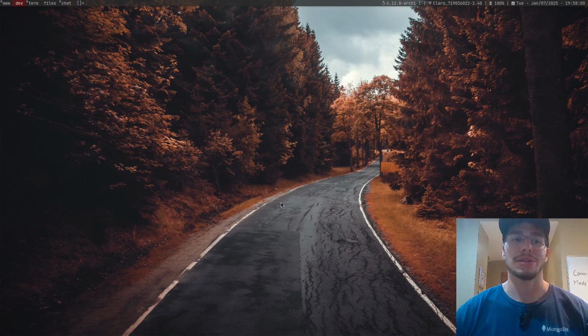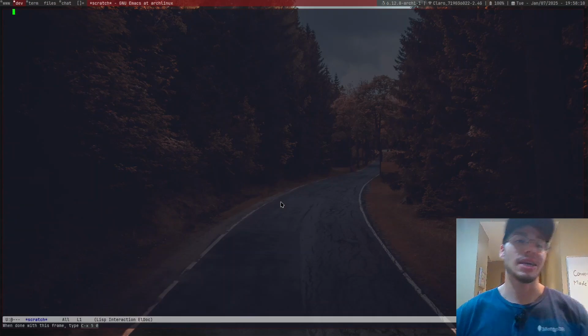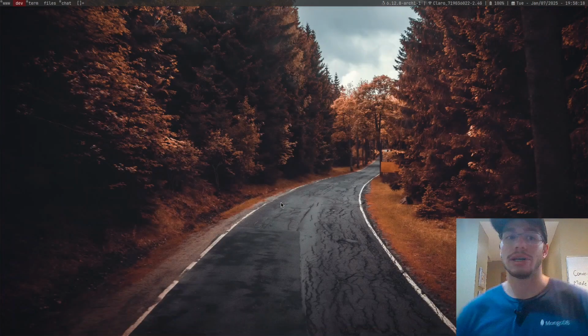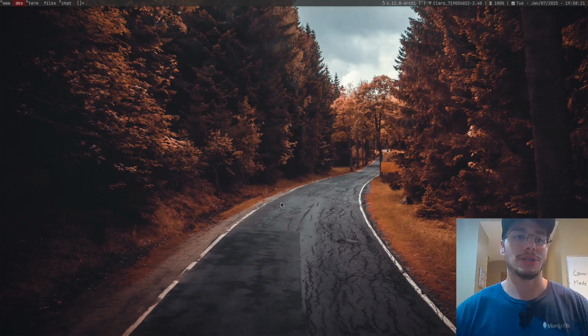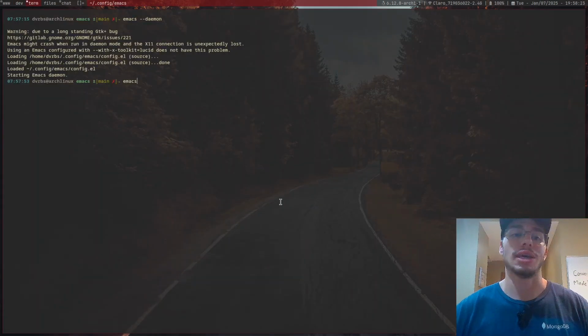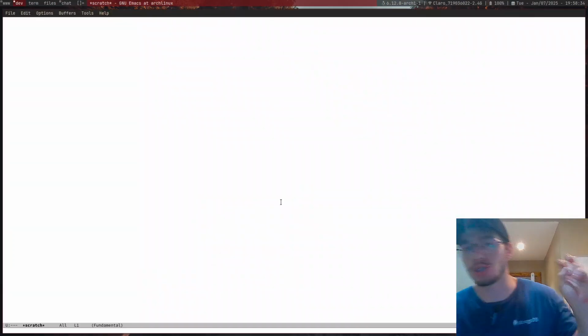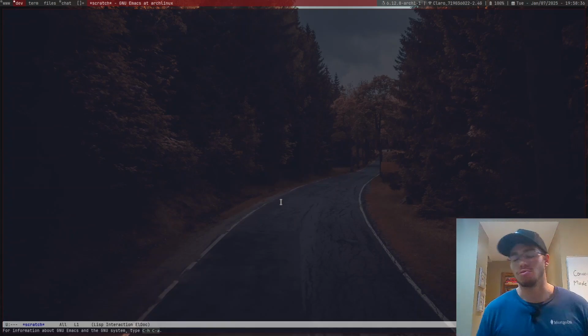A good thing now is that we can use an Emacs client. So we can run emacsclient, and I think it was -nc. There we go. Instantly it opens, and it's really interesting to see how it does this. Because it is a server-client setup, we don't need to kill anything, but if we wanted to, we can. We can still open any new server-client relationship with Emacs and it will just work.